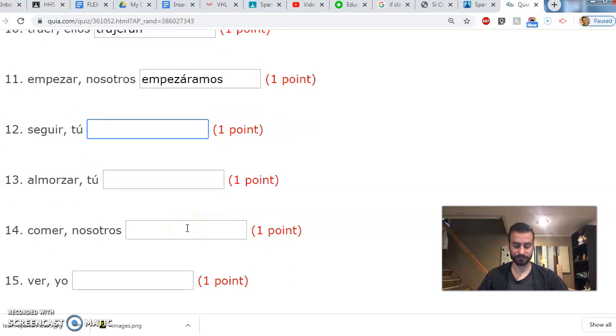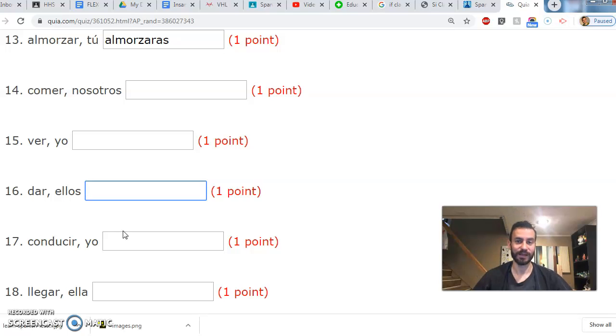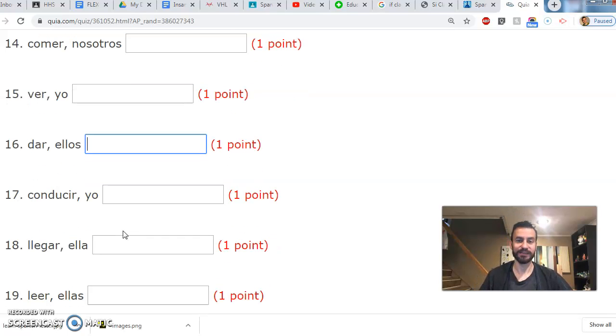Tú, seguir. Well, they followed. Siguieron. And drop the -ron. Siguieras. Tú, almorzar. Almorzaron, drop the -ron, almorzaras. Let's see. Oh, let's look at some irregular verbs here. Let's look at dar. Dar is a verb that conjugates like an -er/-ir verb. So ellos dieron. Drop the -ron, dieran.